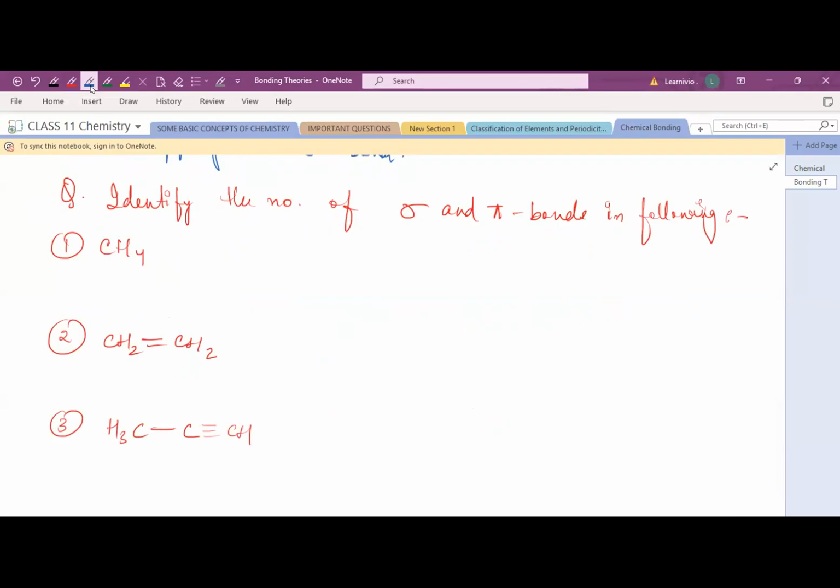Okay. First, try to draw the structure. This is carbon, and 4 hydrogens are there. So how many pi bonds and sigma bonds are there? If you see a single bond, suppose between carbon and hydrogen there is only one bond, right? Single bond, so this is your sigma bond. One sigma bond, second sigma bond, third sigma bond, and fourth sigma bond. There is no pi bond, right? So sigma bonds are 4, and pi bonds are 0.